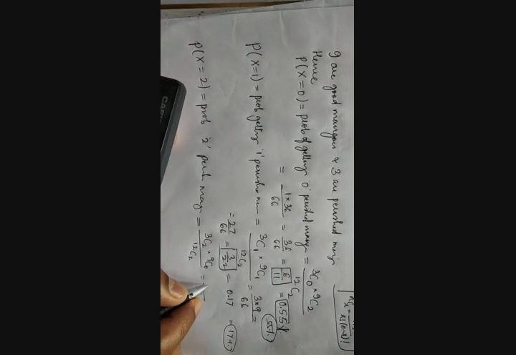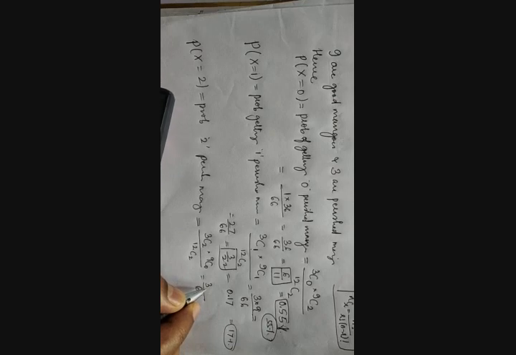Then it is 12C2. This is already 66. Then let's calculate this. 3 nCr 2 is 3, into 9 nCr 0 is 1.